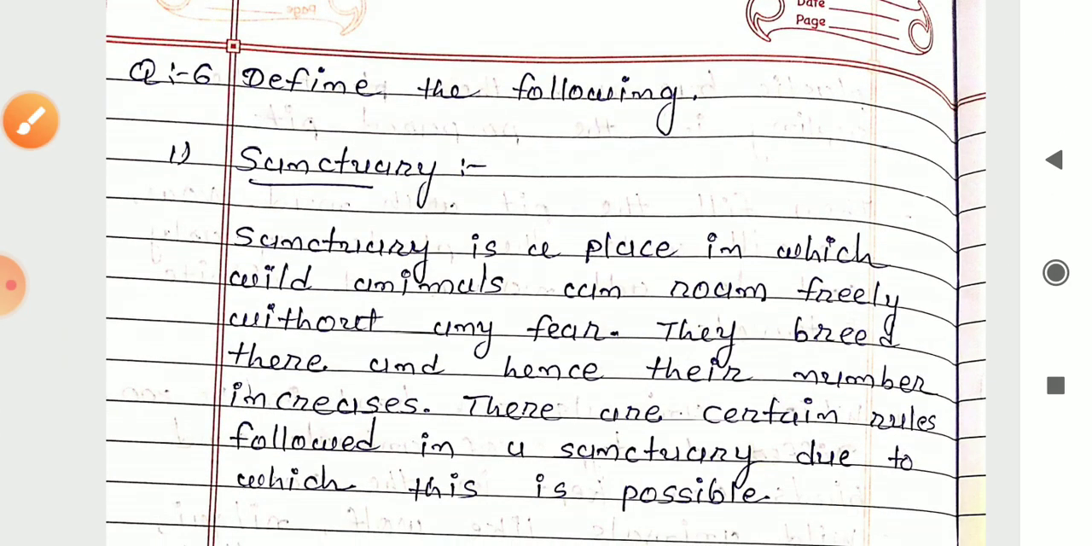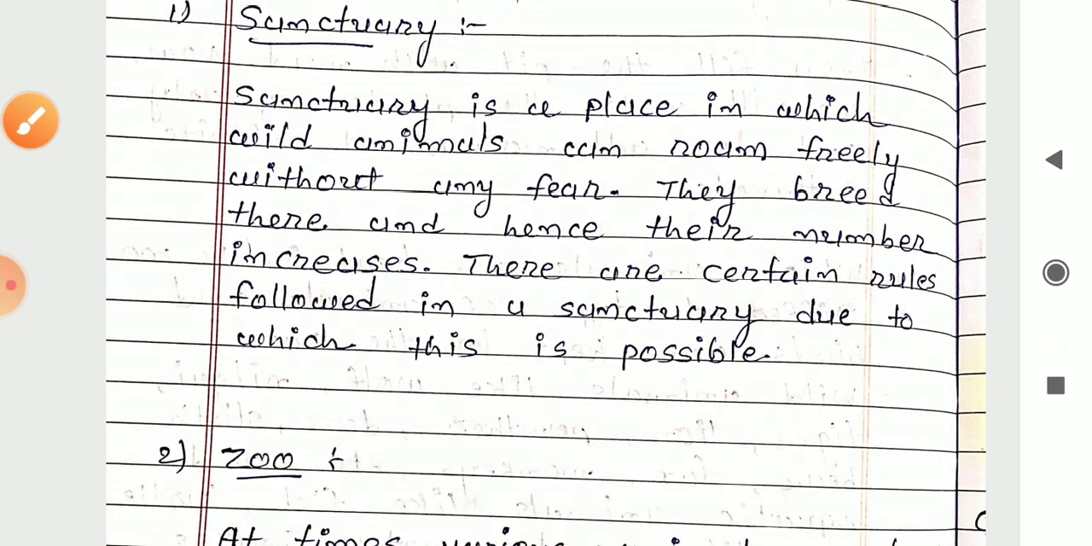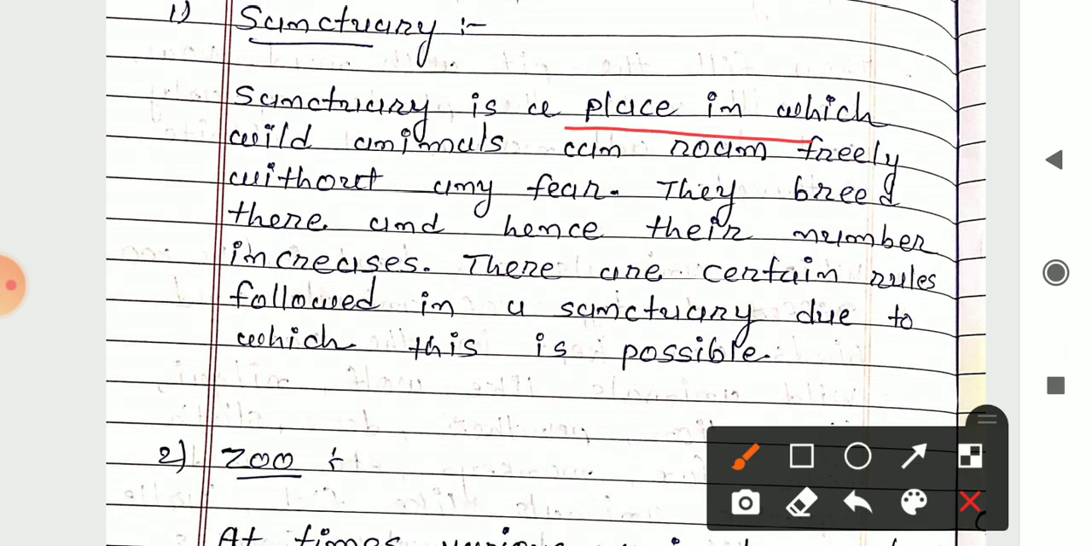Define the following. In that, the first one is sanctuary. We have to define this term sanctuary. A sanctuary is the place in which wild animals can roam freely without any fear. This is such a kind of place where wild animals can move here and there without any fear, or they can roam freely. They breed over there and hence their numbers increase.